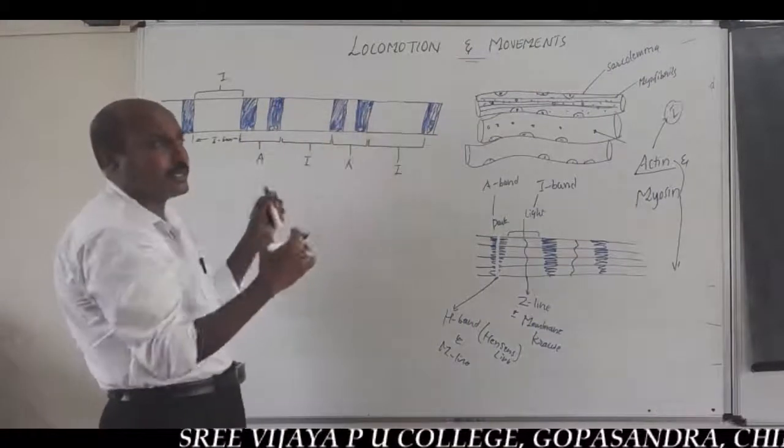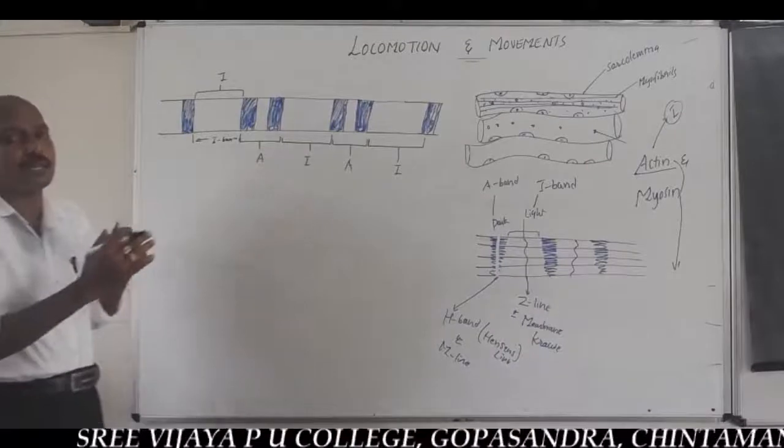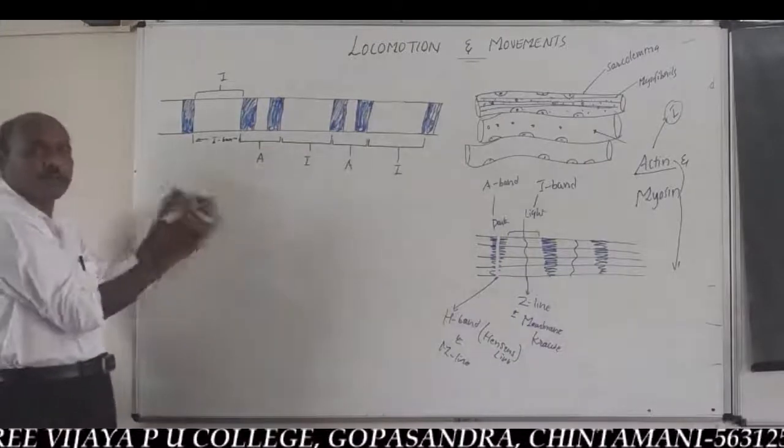They alternately get arranged on the surface of striated muscle fibers, striated myofibrils.